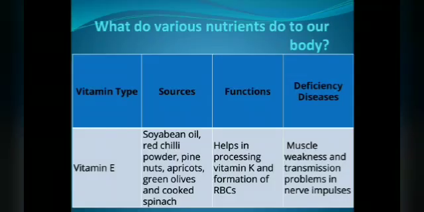Then vitamin E. Sources: soybean oil, red chili powder, pine nuts, apricots, green olives and cooked spinach. Function over here: helps in processing vitamin K and formation of RBCs. Deficiency will be muscle weakness and transmission problems in nerve impulses. So you are going to continue with the table.